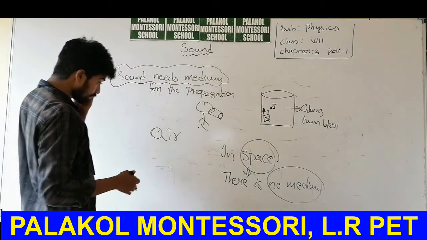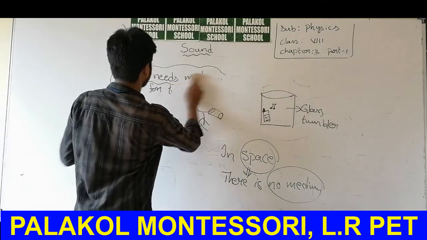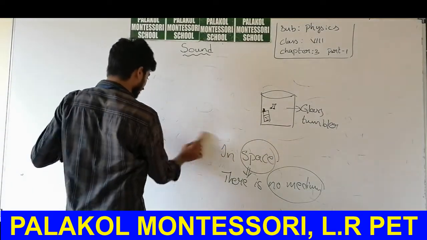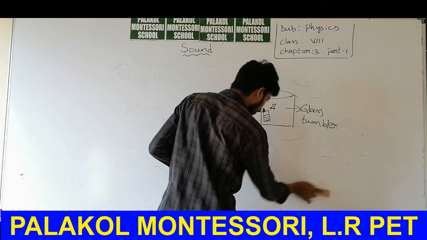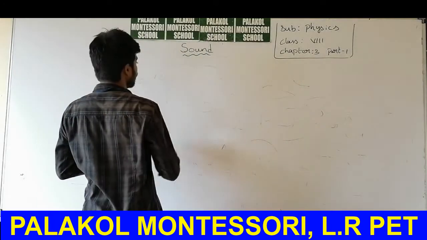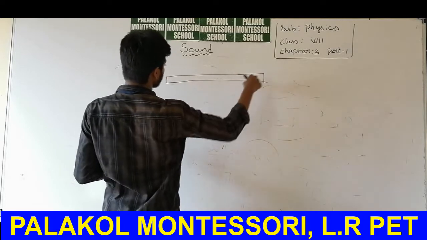So let us do an activity. Consider a long metal rod, or a long wooden meter scale.